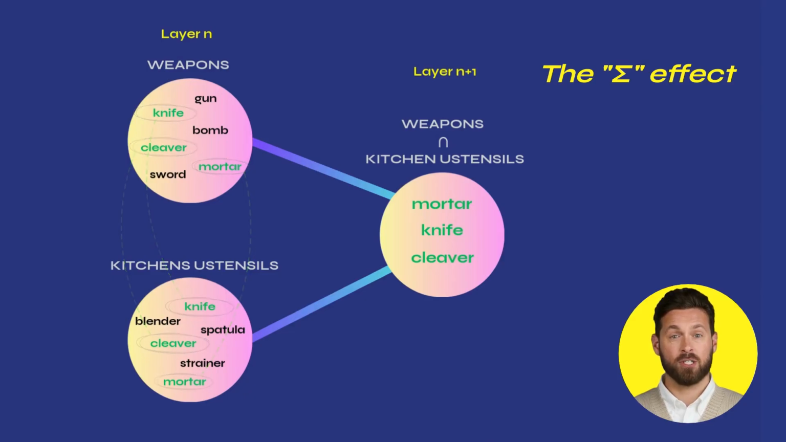These specific words simultaneously activate the two involved precursor neurons in layer N, resulting in the strong activation of their associated target neuron in layer N+1. The category represented by this target neuron will therefore be specifically linked to the particular words knife, mortar, and cleaver. Through this process, a new, more refined category is formed, denoting specific tools that have the dual characteristic of being both kitchen utensils and weapons.